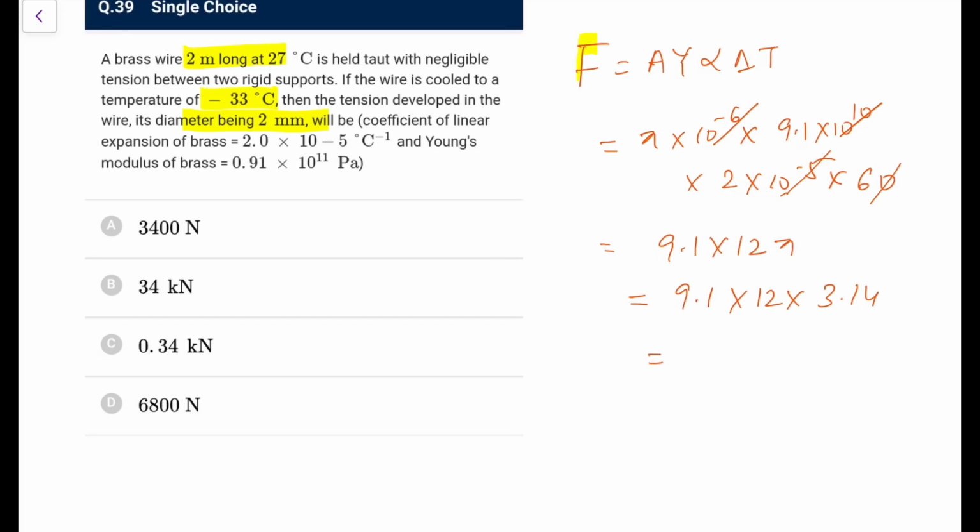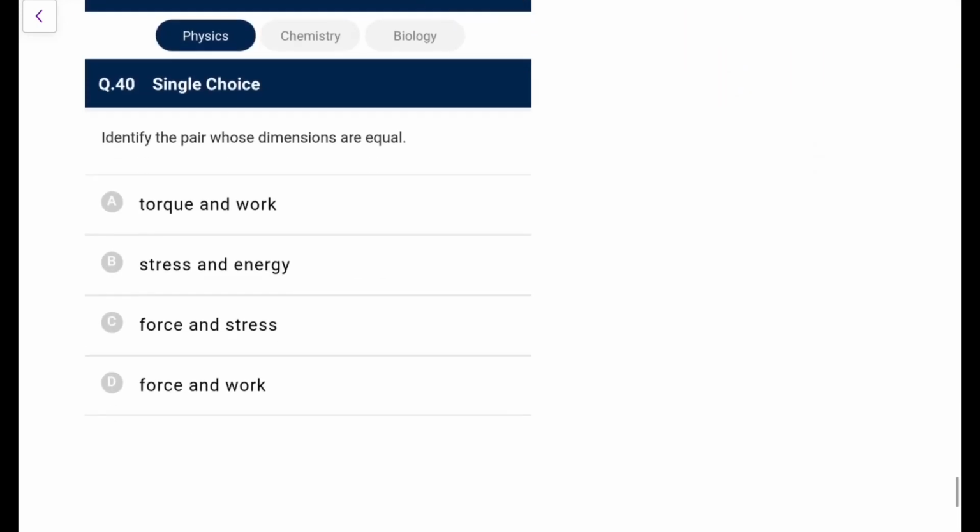So what we will have, this would be 36 and 36 into 9, so it would be 36 into 9, 320, 330 and something newtons. So it is not kilonewton, this would be 0.34 kilonewton is the most appropriate one, that is the closest one you will get.